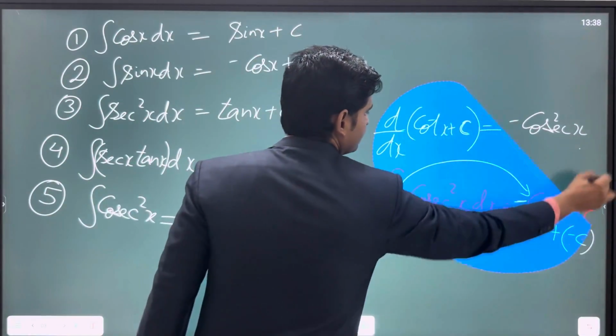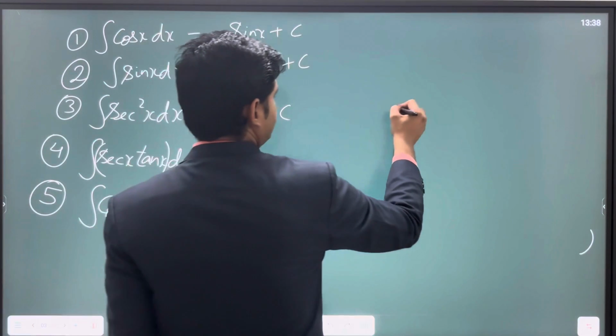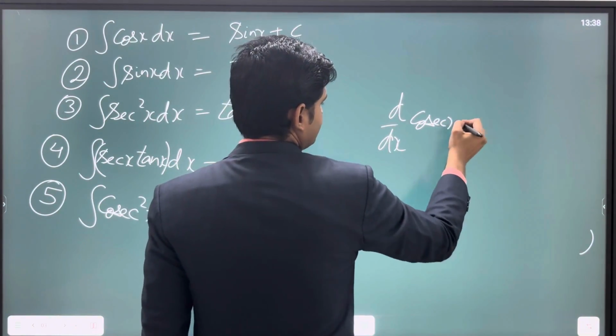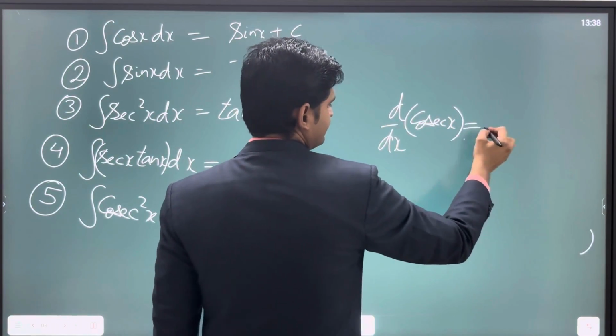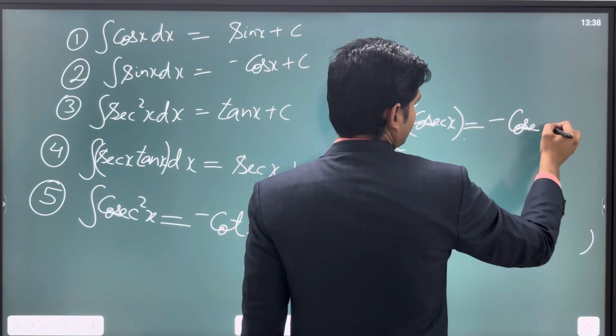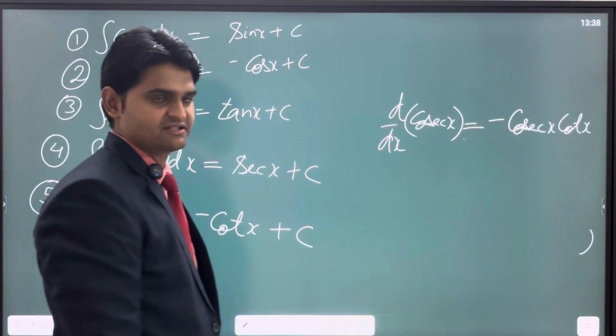When you talk about the differentiation of cosec x, it is minus of cosec x cot x. We already know this, minus of cosec x cot x.